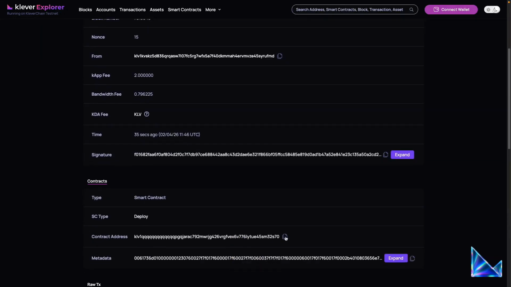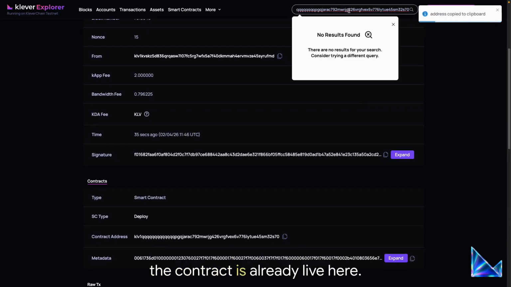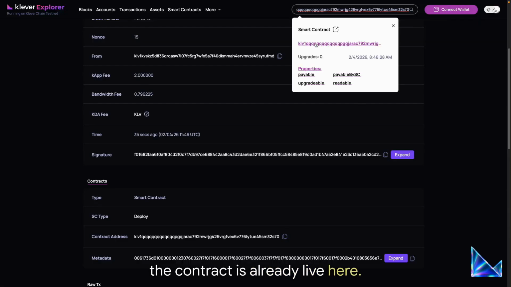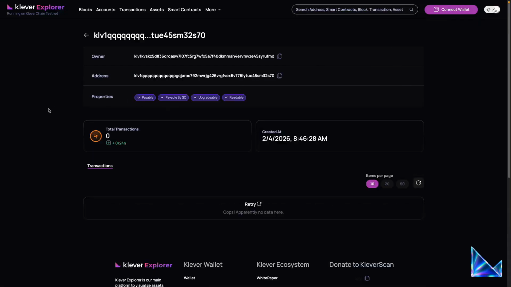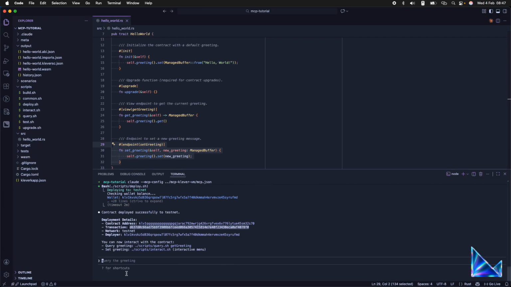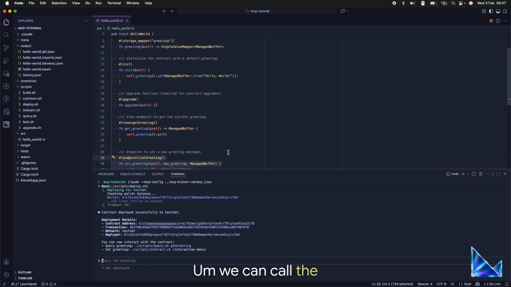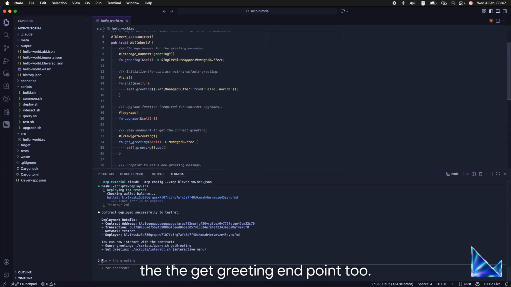and the contract is already live here. No transactions for now. We can call the get greeting endpoint too, so the view.